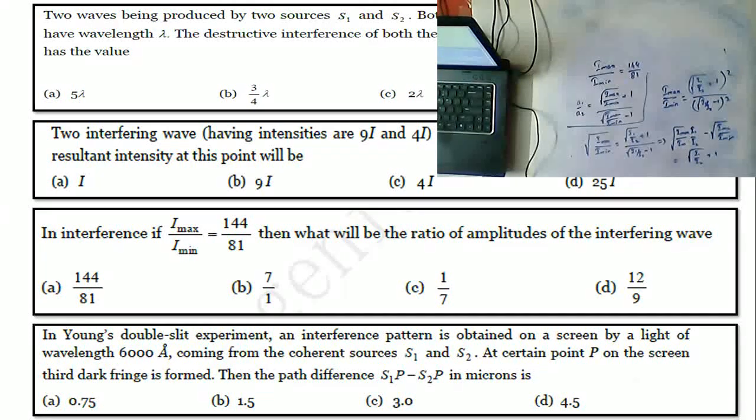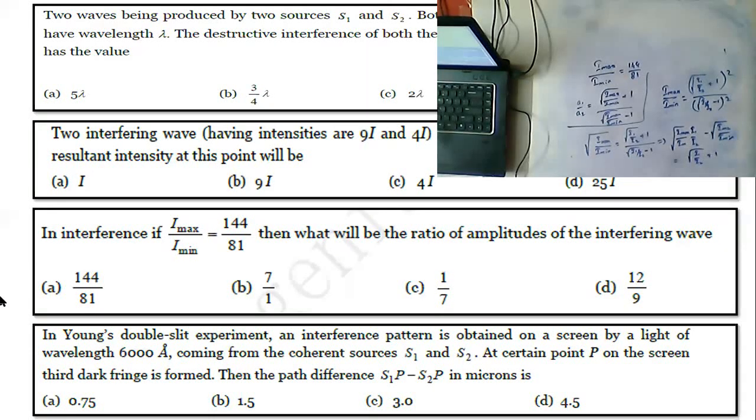Okay, so this formula can be written as, okay, so we can write it as, okay, Nana.